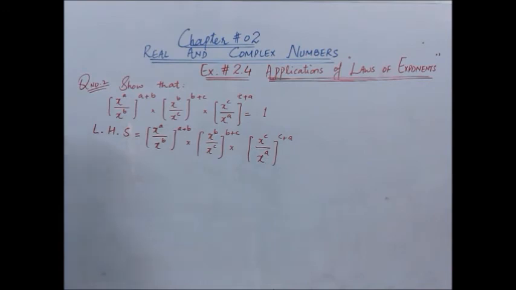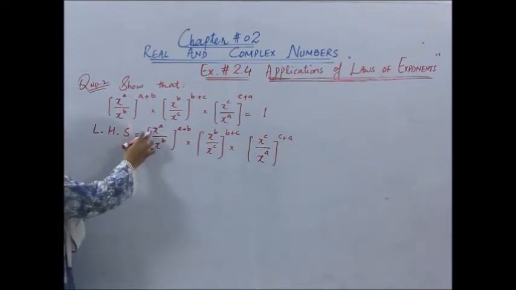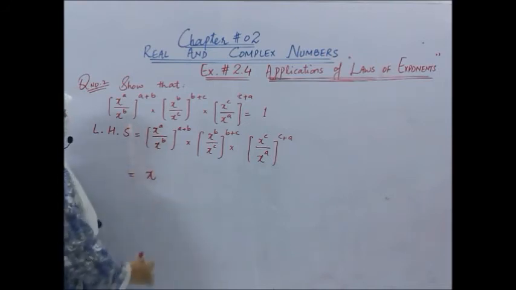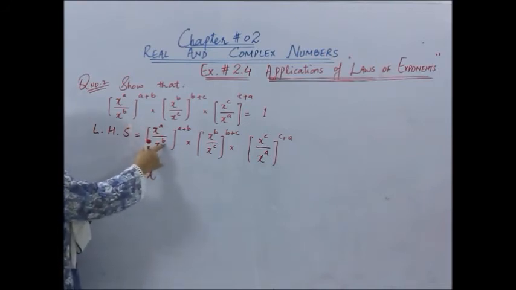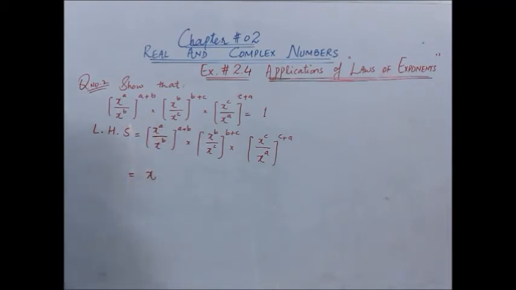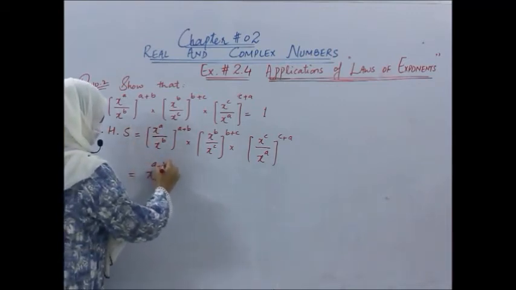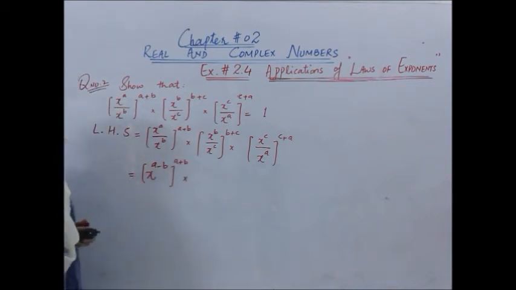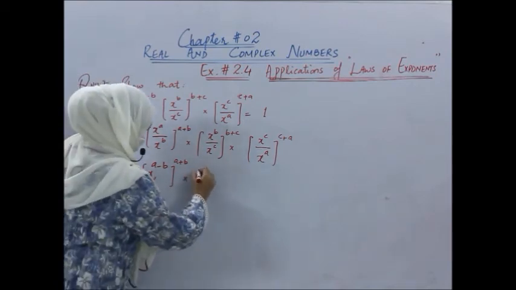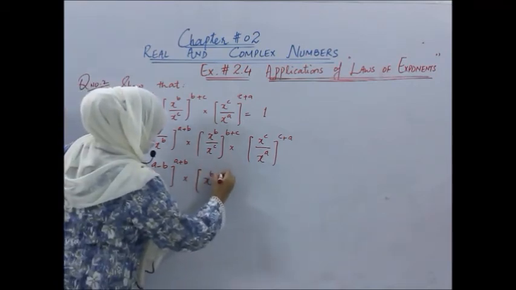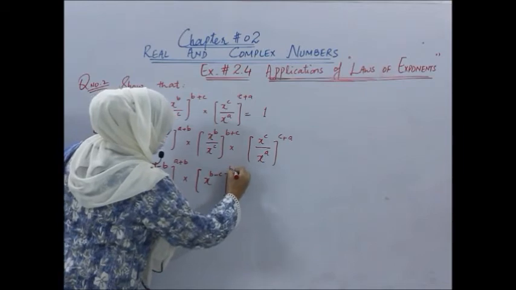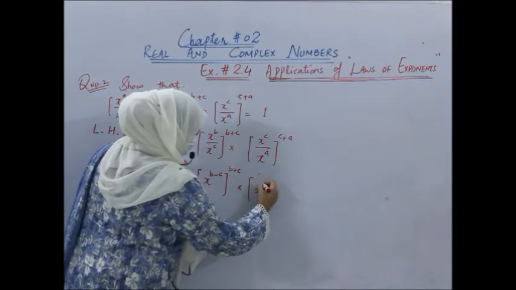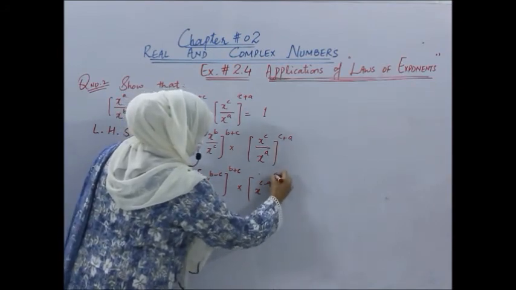Now which law of index will we use first? Here, as the bases are the same and the terms are in division form, we can separate the exponent of the denominator from the exponent of the numerator. So (x power a minus b) whole power a plus b into (x power b minus c) whole power b plus c, and here (x power c minus a) whole power c plus a.